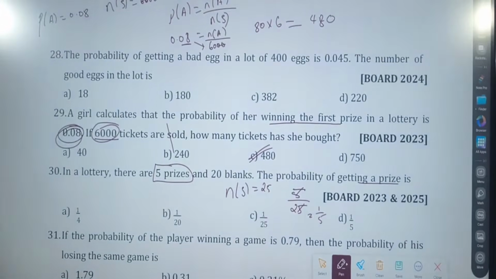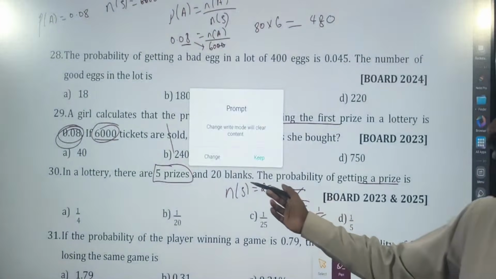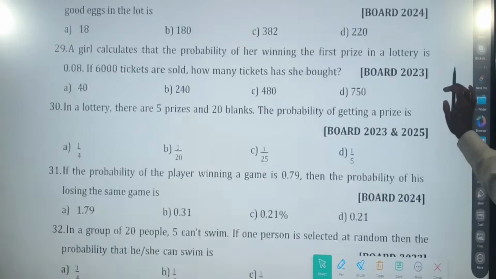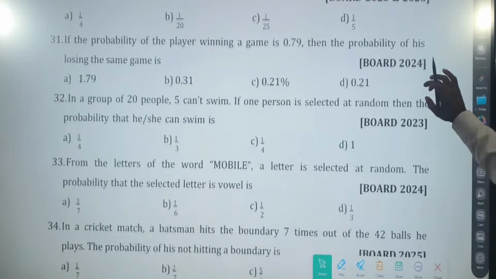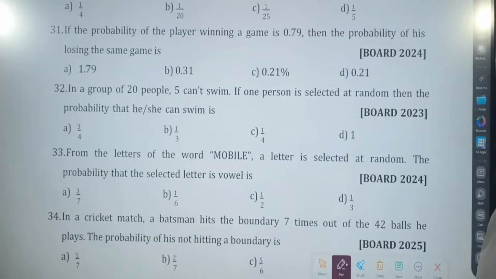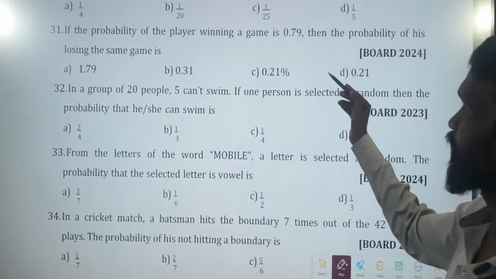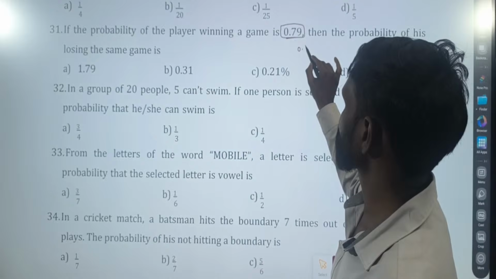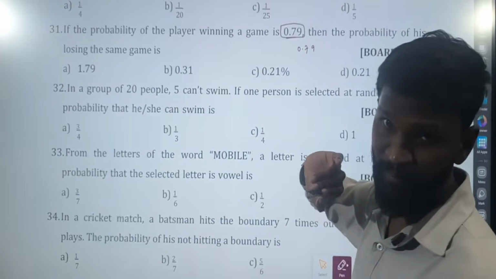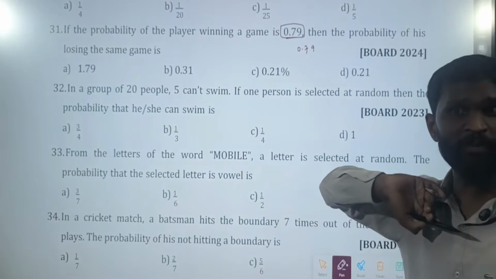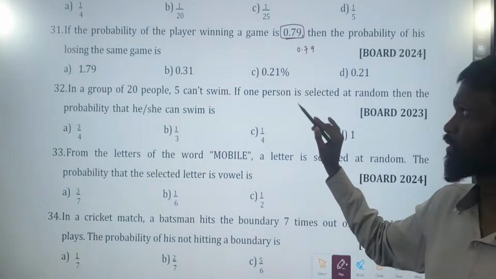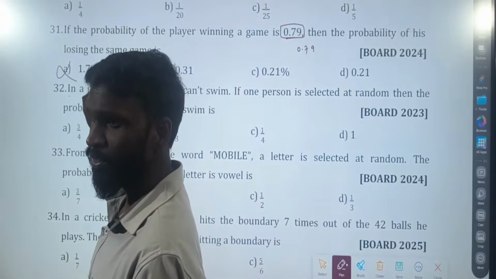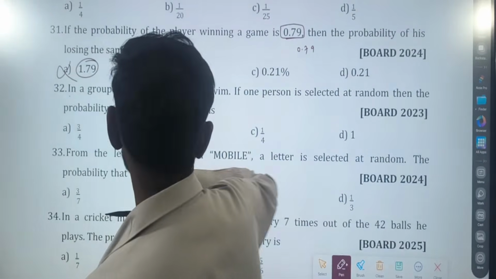So we'll see last 2 more questions. Remaining questions take it as homework. So question number 31. If the probability of the player winning a game is 0.79, then what is the probability of losing the game? Winning plus losing should be equal to 1. So it cannot be a probability because it is more than 1.